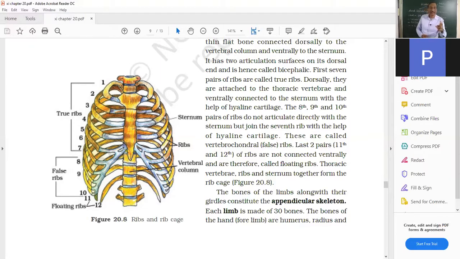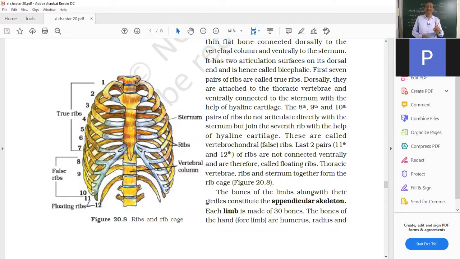Then there are the 8th, 9th and 10th pairs. They are called false ribs. Why? They are attached at the back to the vertebra, but in the front they are not touching the sternum. Rather, they attach to the 7th rib. The first, second, third, fourth, fifth, sixth and 7th ribs all individually reach up to the sternum.